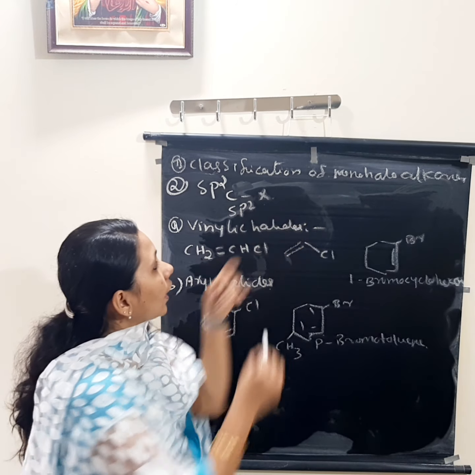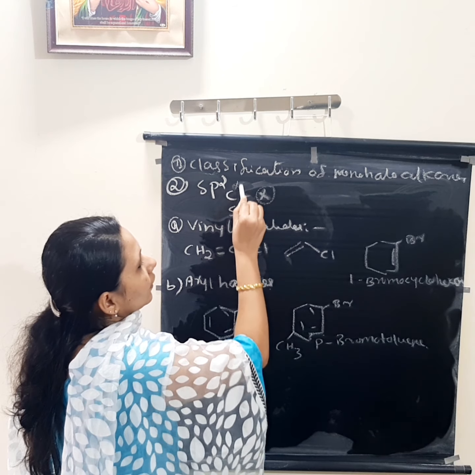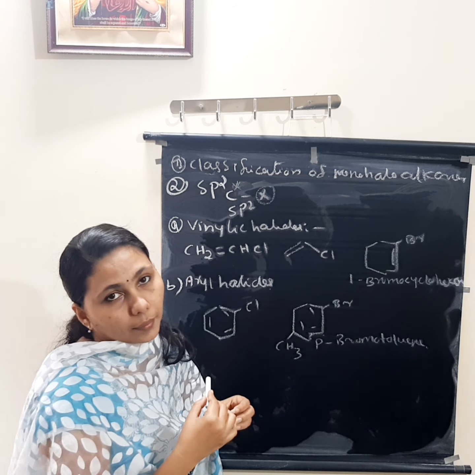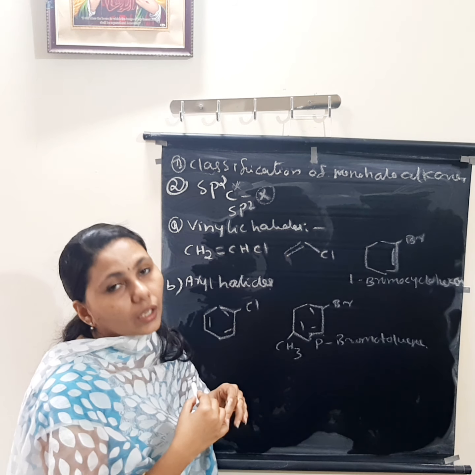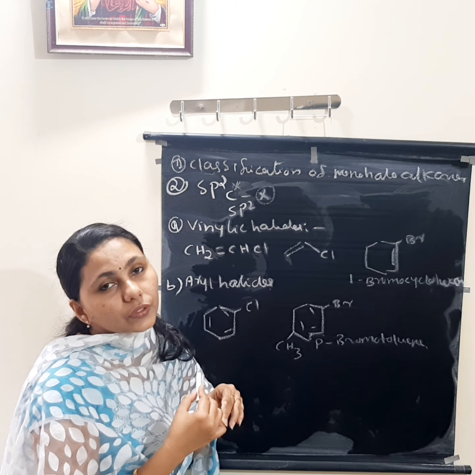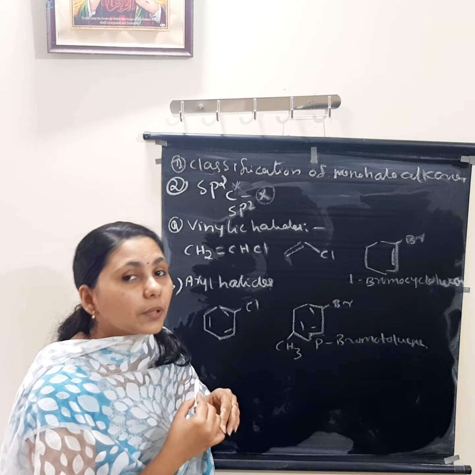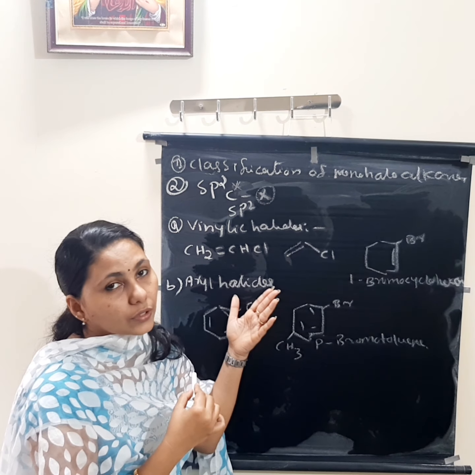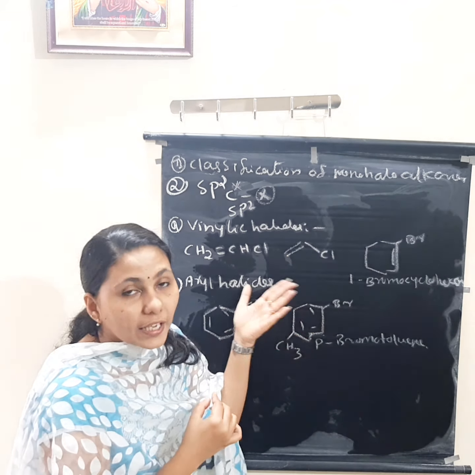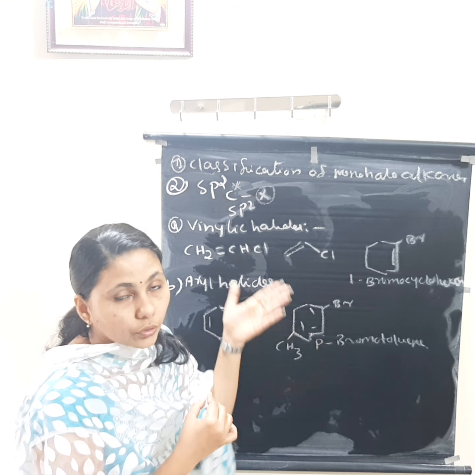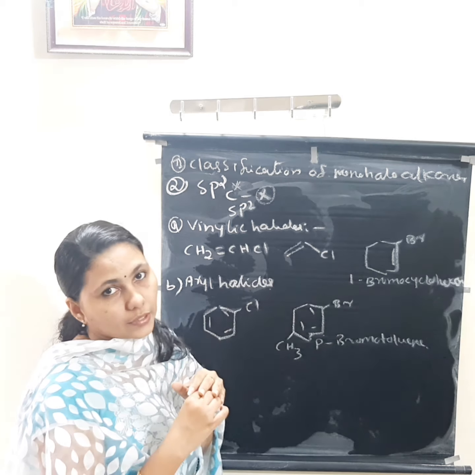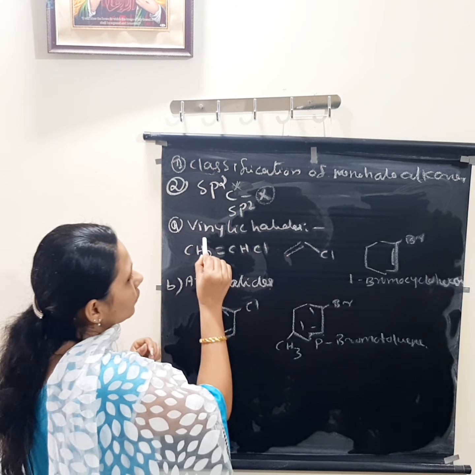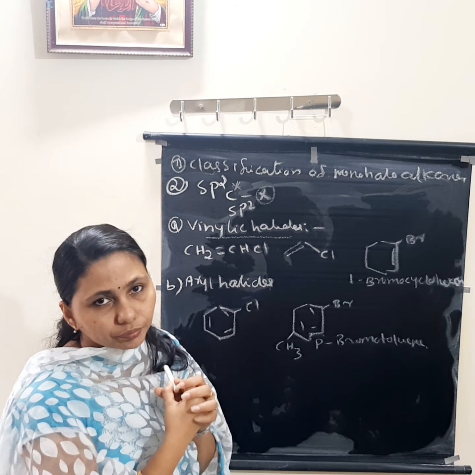That means the halogen attached carbon atom is which hybridization? sp2 hybridization. Okay. The halogen is attached to which type of hybridized carbon atom? sp2 hybridized carbon atom. Previously the halogen atom was attached to an sp3 hybridized carbon atom. So here the halogen atom is attached to an sp2 hybridized carbon atom. Okay. So they are again classified into vinylic halide.